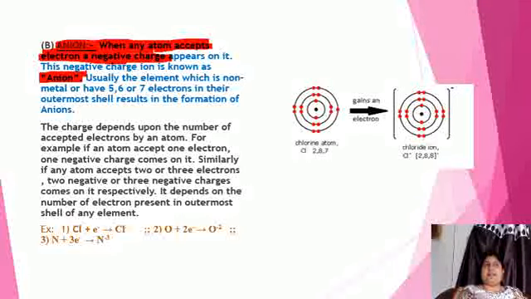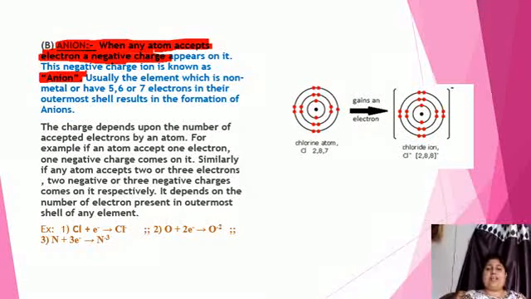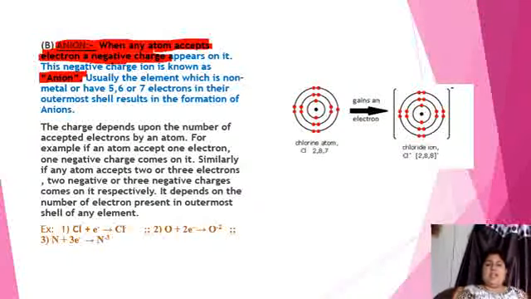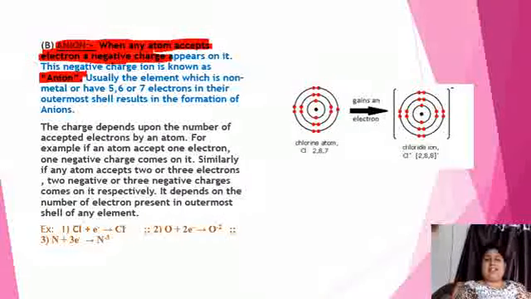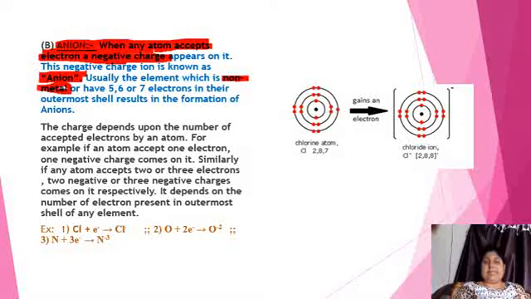Now who will accept the electron? Metals have free electrons in their outermost shell, either 1, 2 or 3, and they are losing the electron. Similarly, who will gain the electron? The non-metals will gain those electrons which are lost by metals. That means they must have either 5, 6 or 7 electrons in their outermost shell.